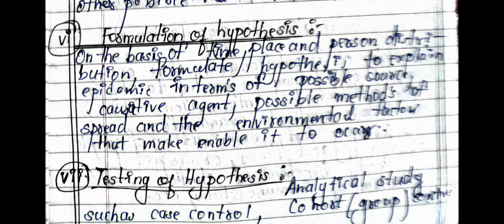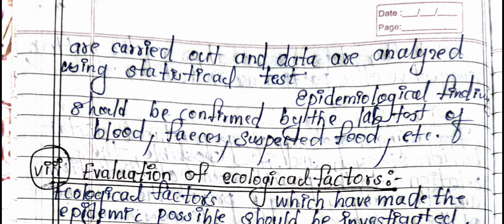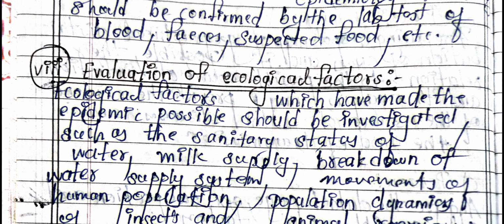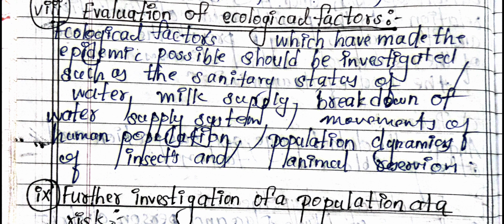Testing of hypothesis. Analytical studies such as case control and cohort studies are carried out and data are analyzed using statistical tests. Epidemiological findings will be confirmed by lab tests of blood, feces, suspected food, etc. Evaluation of ecological factors. Ecological factors which have made the epidemic possible should be investigated, such as the sanitary status of water, milk supply, breakdown of water supply system, movements of human population, population dynamics of insects and animal reservoirs.